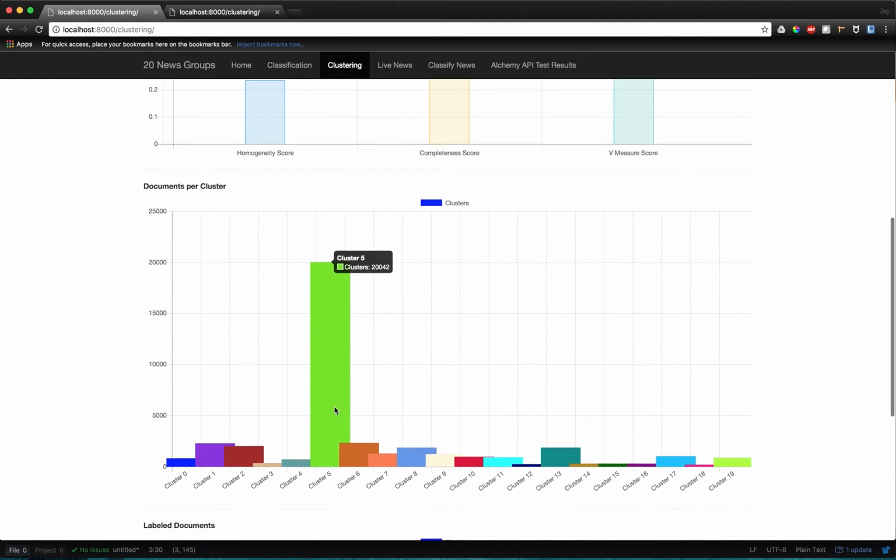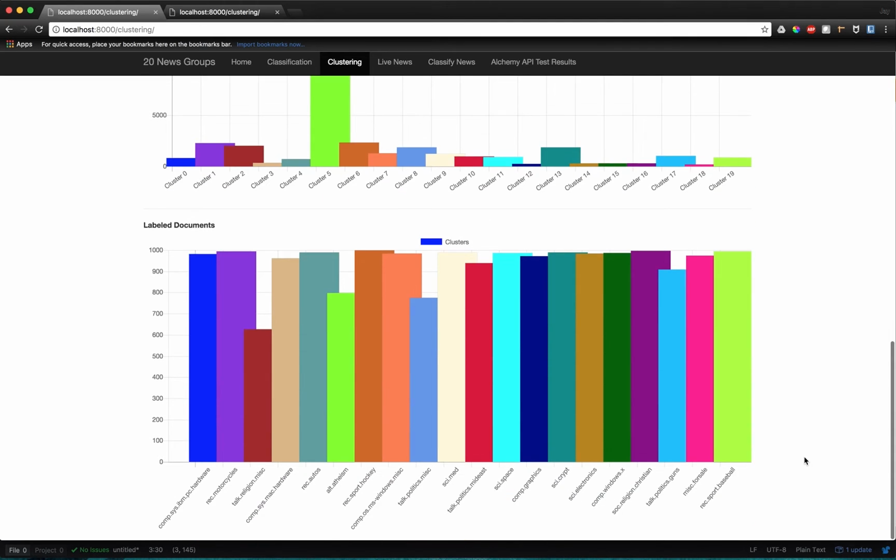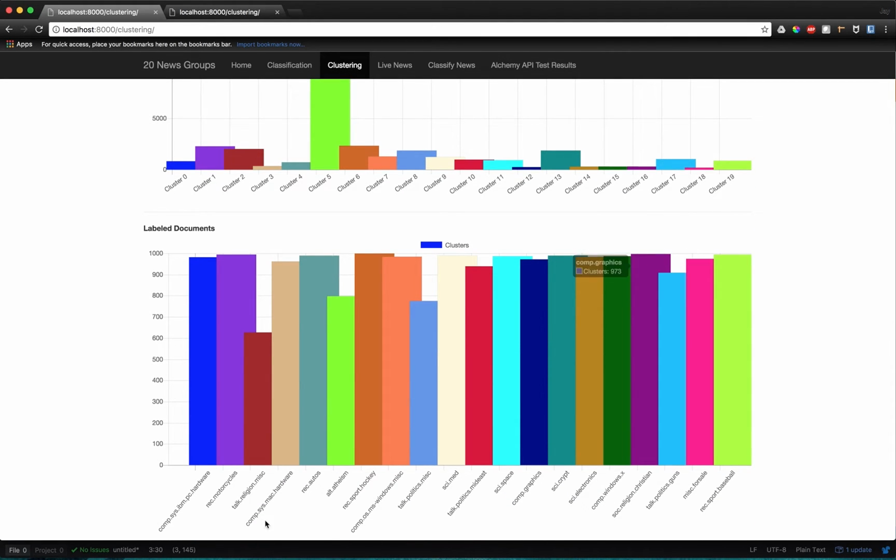So these are the actual clusters that were formed by k-means, and we can see that cluster 5 is dominating, and the others have around 1,000 documents each. And these are the actual clusters of the given labels, and we can see that they are in the 0 to 1,000 range.